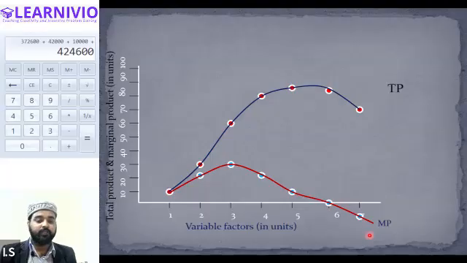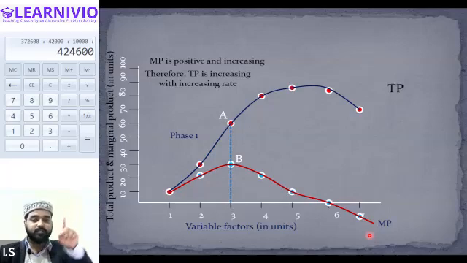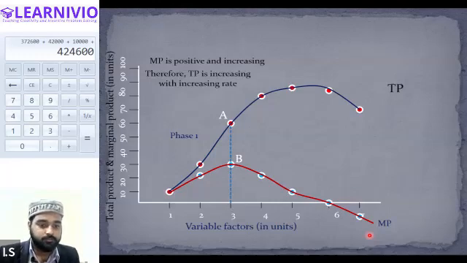Okay. Now, till marginal product increases and total product increases at an increasing rate, this is considered the first phase of production. This is called increasing returns to factor, when MP is positive and TP is increasing at an increasing rate. That means MP is also increasing, TP is also increasing, but TP is increasing at an increasing rate. Is that clear, Alexander? Can we move to the next point?